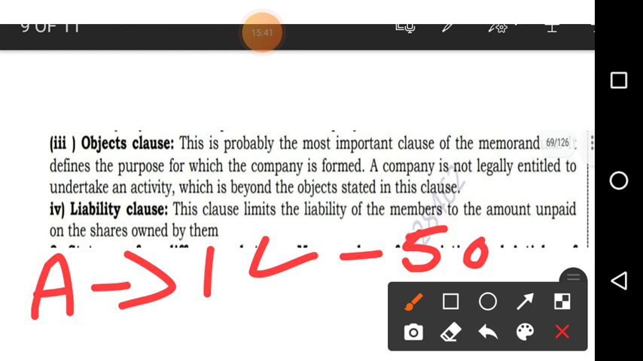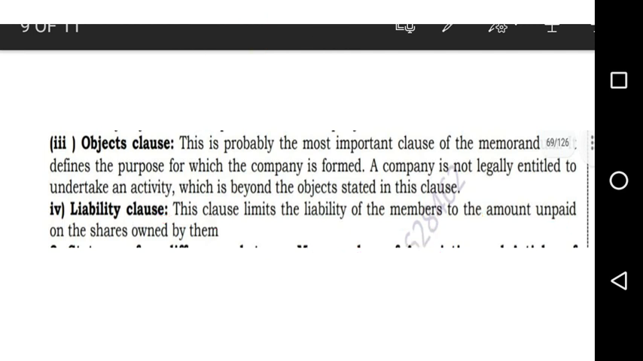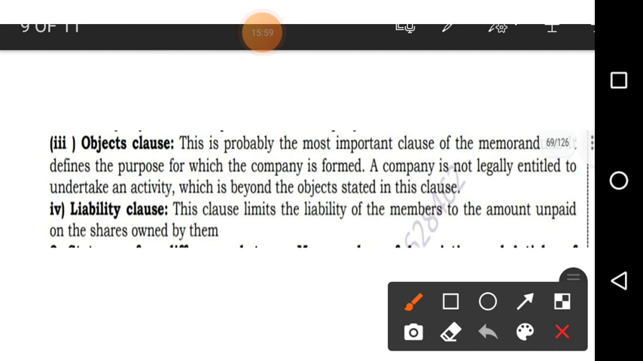So that 50,000 of that member will be written in that liability clause. Every member, how much unpaid amount will be written. Now you told you will pay 2 lakh, but you have paid only 1 lakh. So how much is remaining? 1 lakh is remaining. So that 1 lakh by your name will be written.